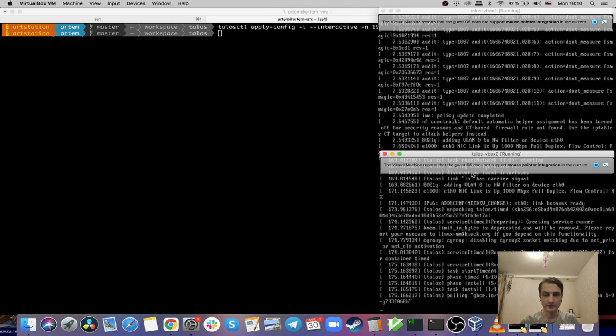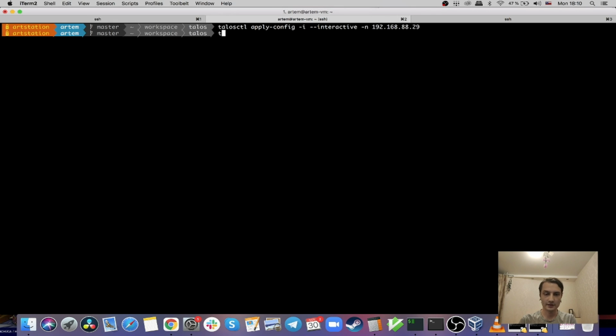As soon as it starts, I will be able to expand this cluster. So to expand the cluster, I will need to run talosctl apply config, insecure, interactive. And here I will need to specify the next node I want to configure. It will be the node at IP 30.